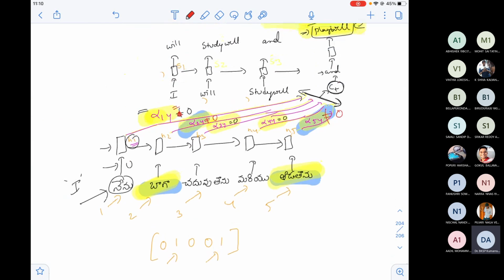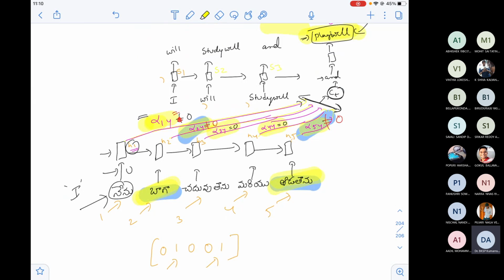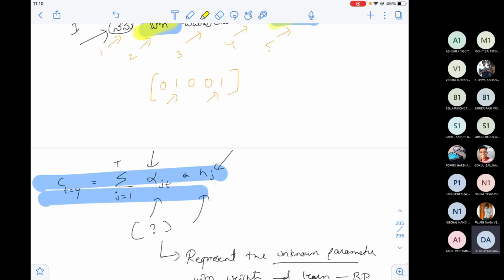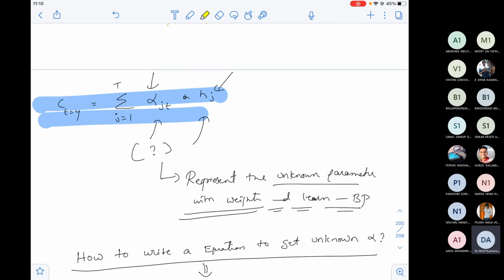Now what we do is combine this entire set of alphas: h1 into alpha 1 4 plus h2 into alpha 2 4 plus h3 into alpha 3 4 plus h4 into alpha 4 4 plus h5 into alpha 5 4. I call that CT. So CT, for example, at t equal to 4, is the sum of alpha jt into hj, with alpha 1 4, 2 4, 3 4, 4 4, 5 4 multiplied by the corresponding hj.